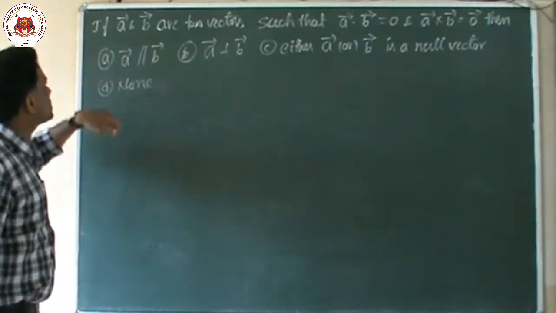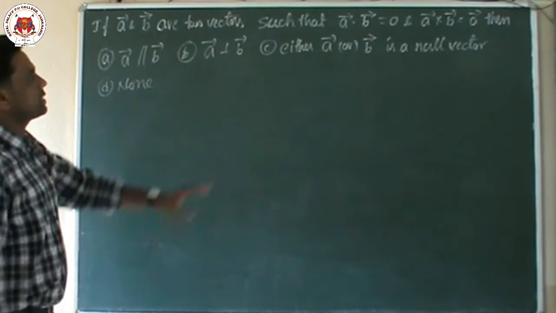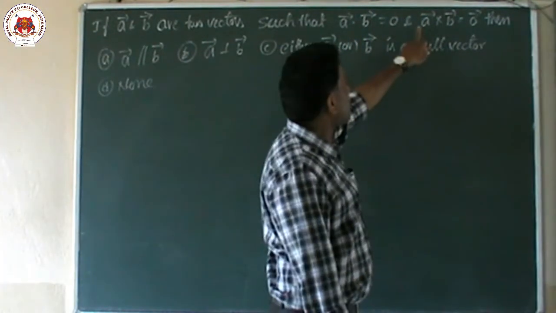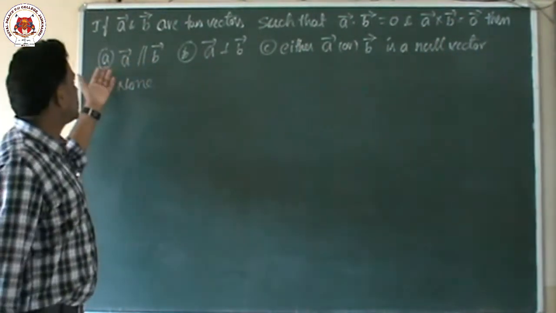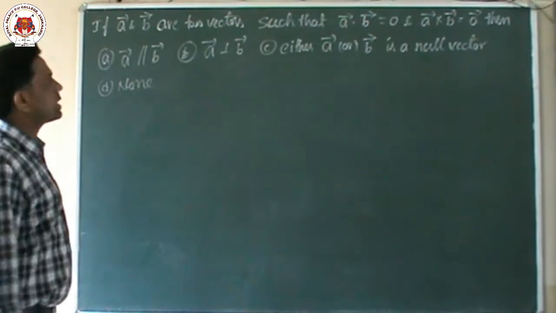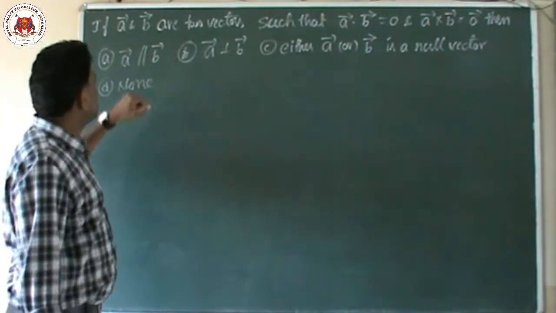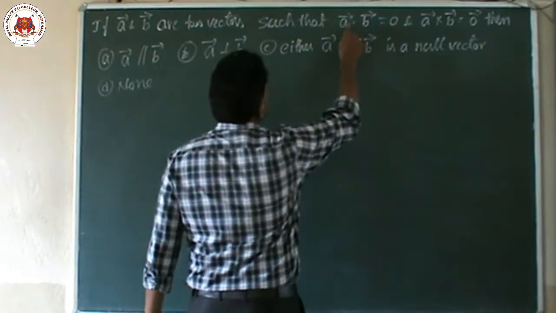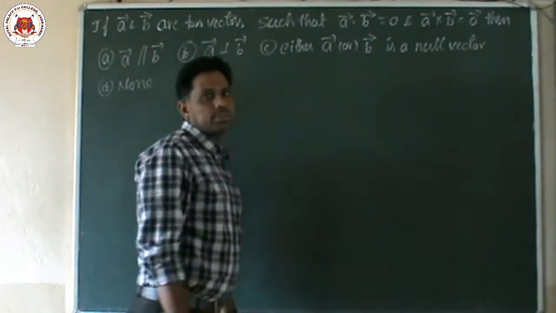Today's question is: if vector A and vector B are two vectors such that vector A dot vector B equals 0 and vector A cross vector B equals the 0 vector, then which of the options is correct? For this question, you must read the options, that's why I wrote them on the board. Here he has given two vectors and says that the dot product of these two vectors equals 0 and the cross product of these two vectors equals 0.